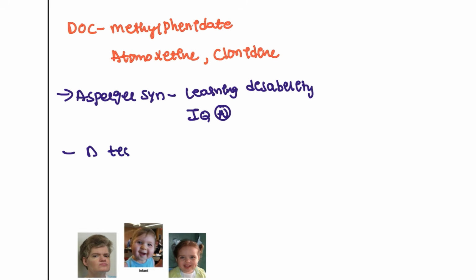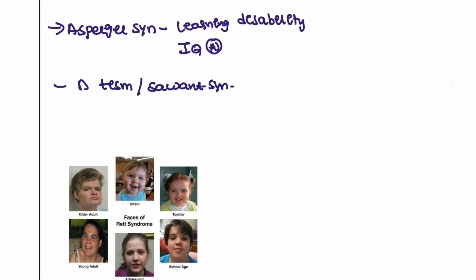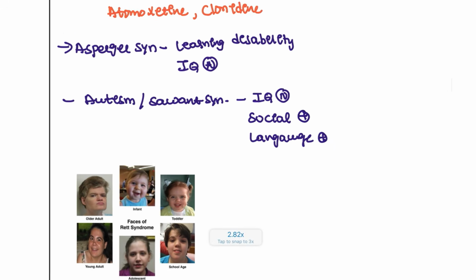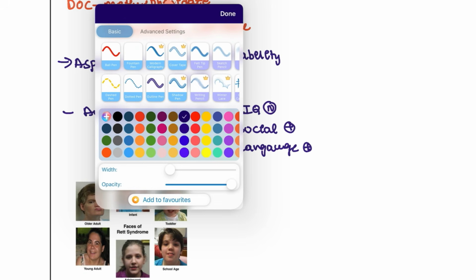Next, we have autism syndrome, which is also known as savant syndrome. What happens here? Here also the patient's IQ is normal, but socially the patient cannot make eye contact, or the patient has a problem with talking, so the language is abnormal in this patient. That is what autism or savant syndrome is. This is one of the other syndromes.